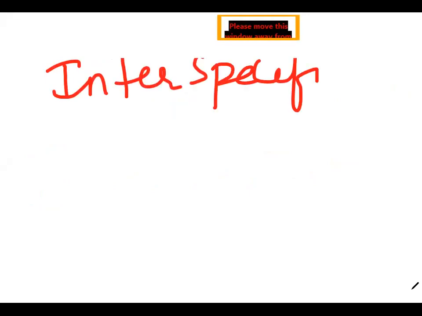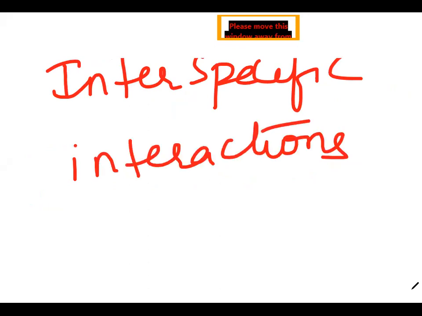Our topic here is interspecific interactions, interactions between two different species. Okay. Interspecific interactions arise from the interaction of the populations of two different species. Maybe that interaction is sometimes beneficial, sometimes detrimental, or neutral, neither harmful nor beneficial. It may be detrimental to one of the species or both. Sometimes both may benefit. So that is shown in the form of symbols like this.